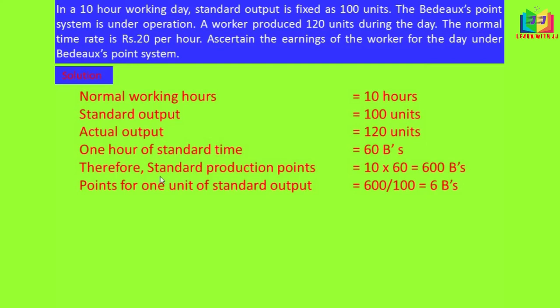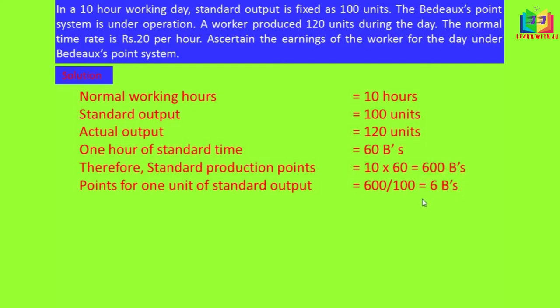And we'll calculate the standard production points. Here the standard output is 100 and the normal working hours is 10 hours. For 1 hour it is 60 Bs, so for 10 hours it is 600 Bs. That is 600 BDUX points. Now we have to calculate the points for 1 unit of standard output. The standard output is 100 units, so we divide 600 by 100 and get 6 Bs. This is the point for 1 standard output.